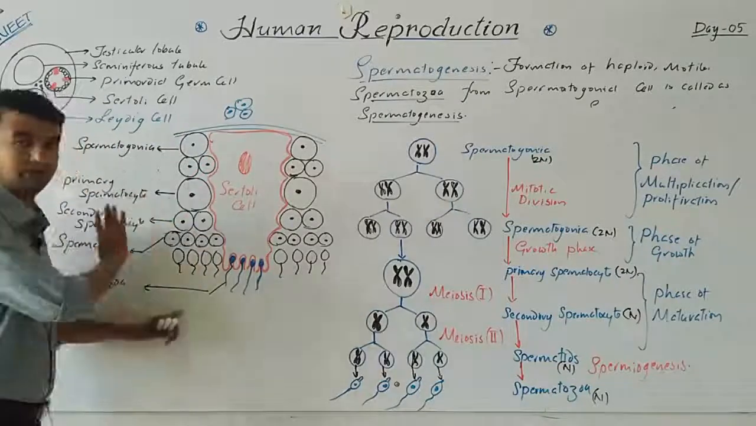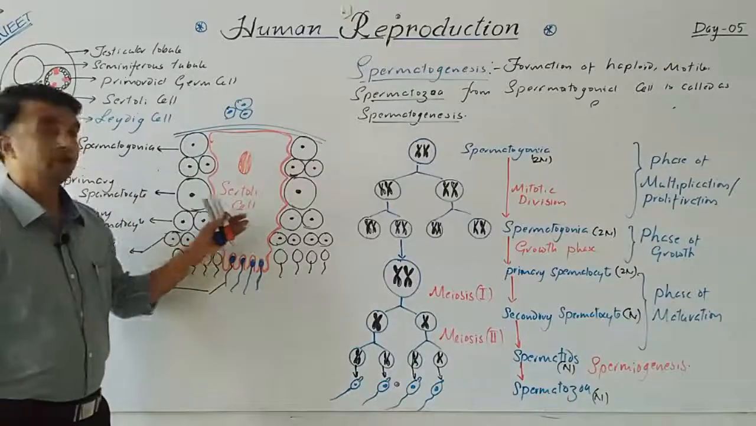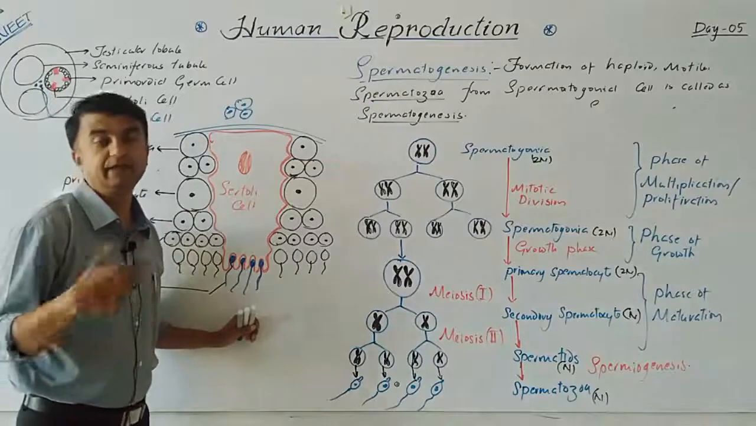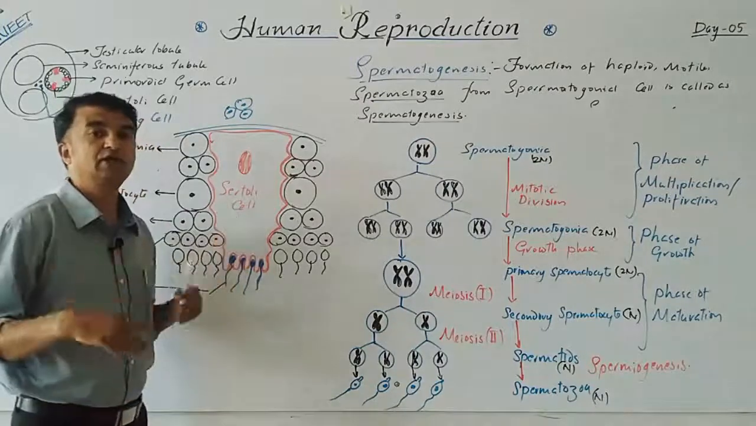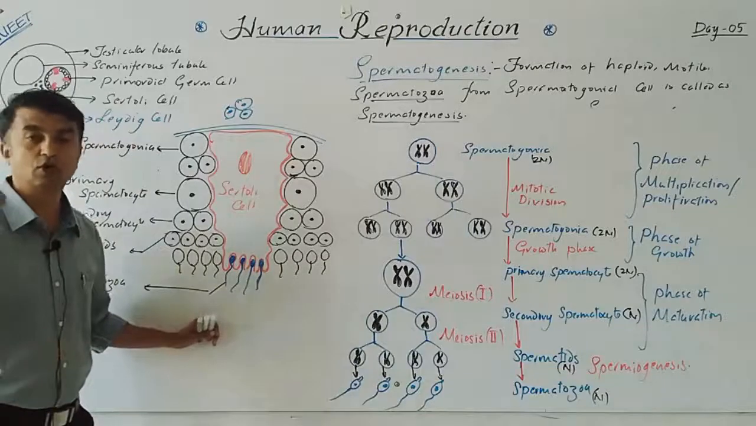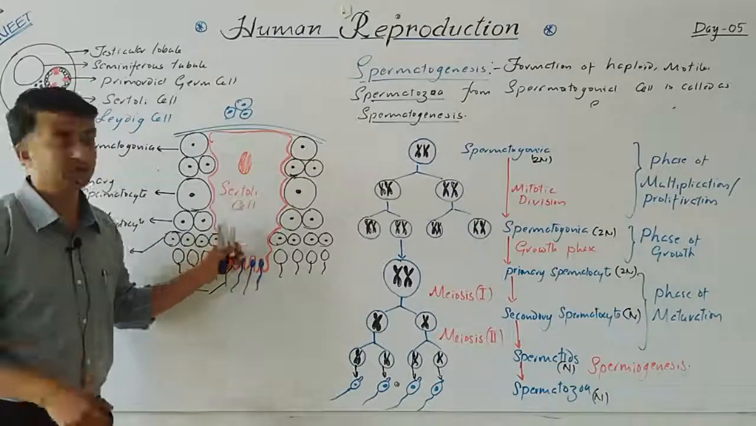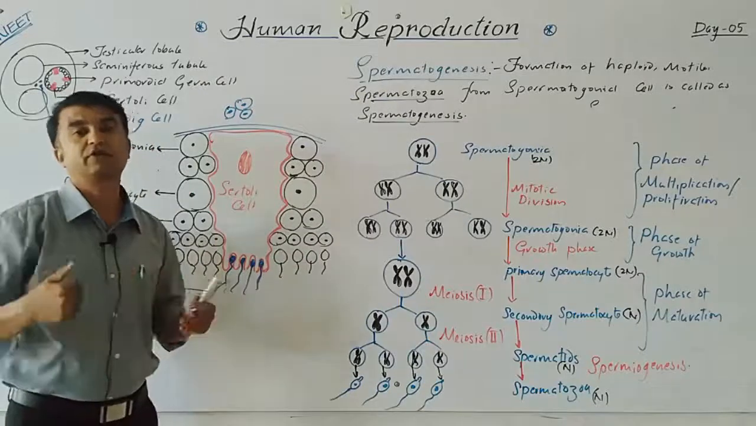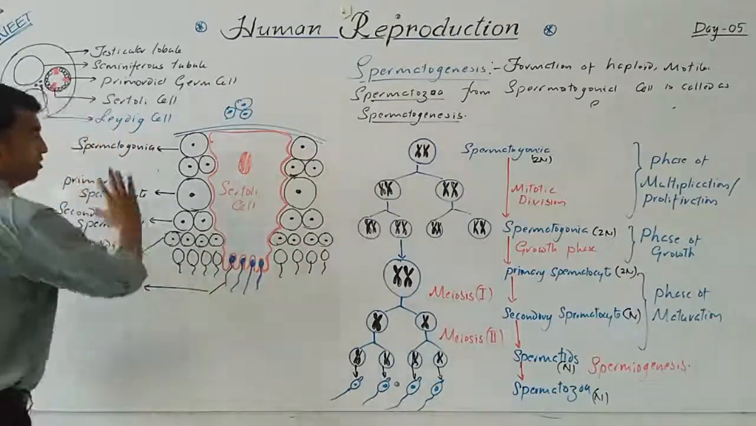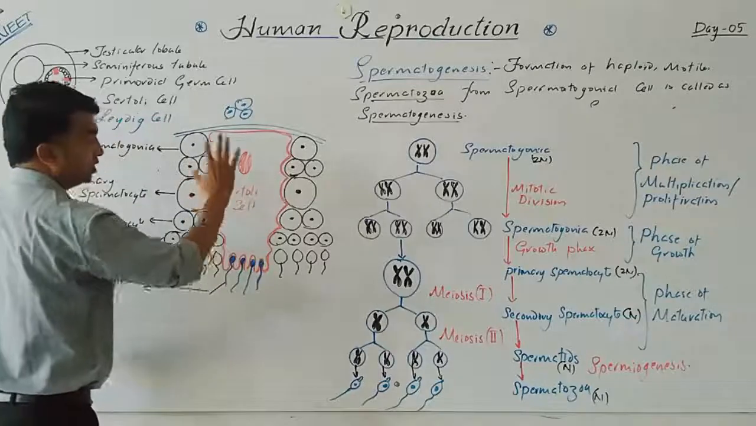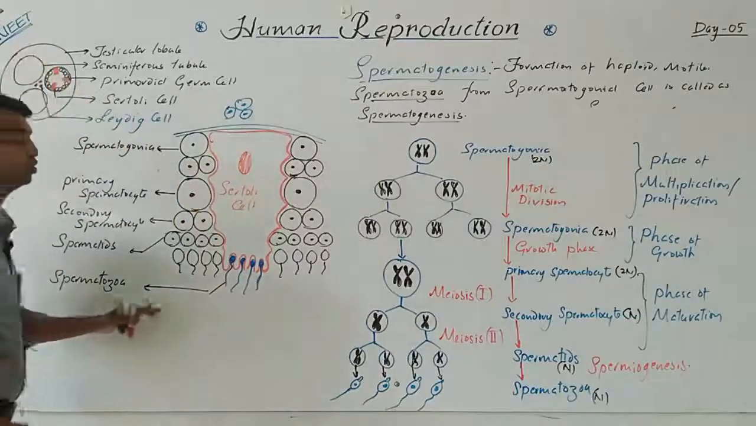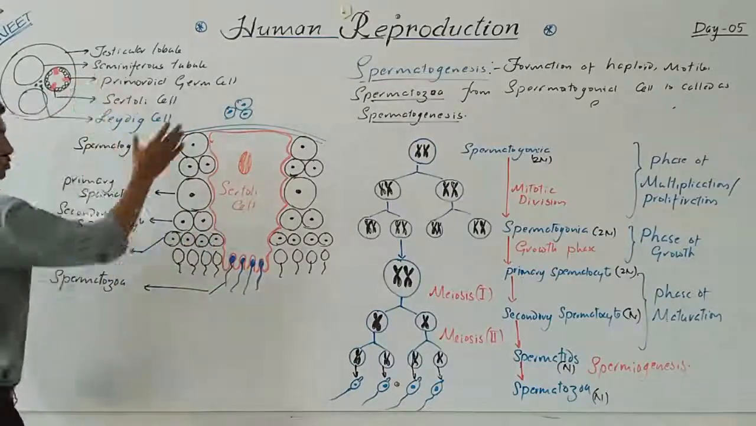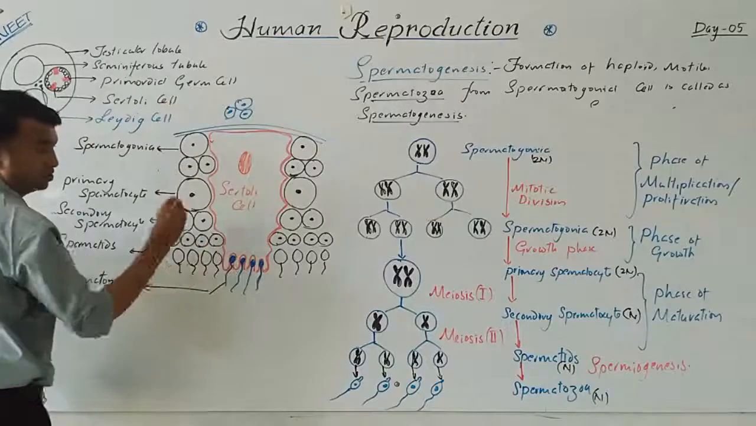That hormonal regulation I will draw. One more activity: this Sertoli cell also produces inhibin. If the follicle stimulating hormone is repeatedly produced, to stop that, the Sertoli cell produces inhibin, which gives a negative feedback, and the production of FSH from the pituitary gland stops. So the complete hormonal regulation occurs inside this testicular lobule. This is the sectional view of the seminiferous tubule where spermatogenesis and spermiogenesis occur.